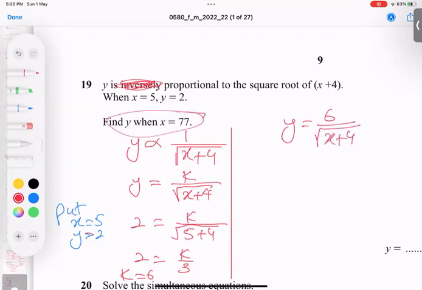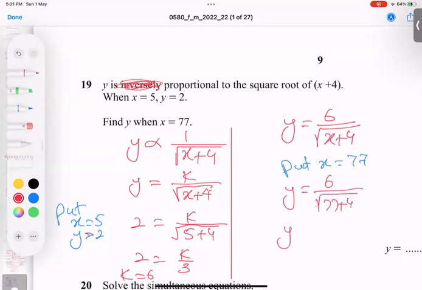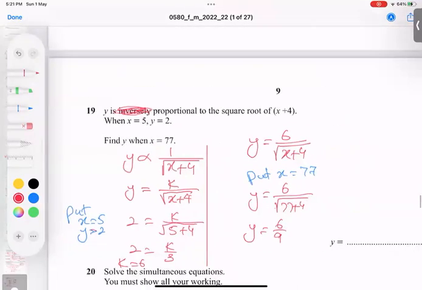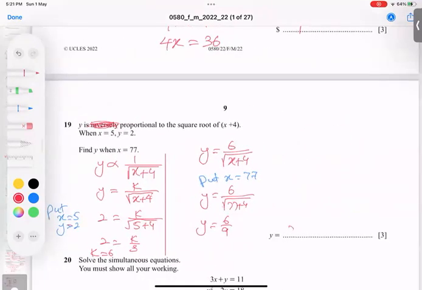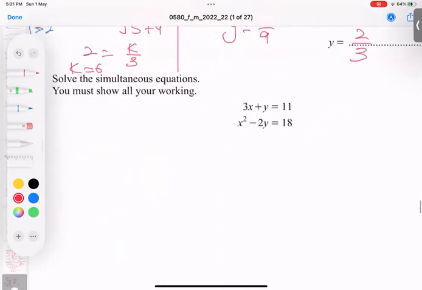He's asking to find Y when X is 77. So put X equal to 77: 6 by root of 77 plus 4. You know it, 77 plus 4 is 81, and the root of 81 is 9. So Y equals 6 over 9, which is 2 over 3. I believe that you got the idea of the question. Let's go for the next part, simultaneous equations.